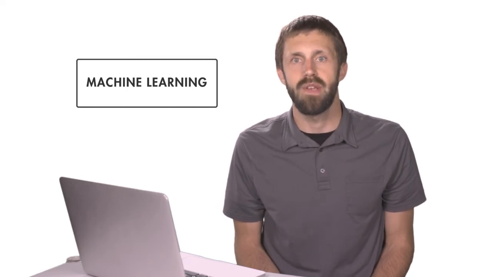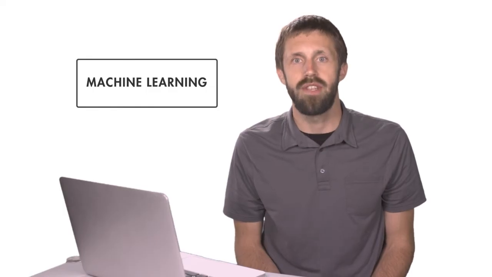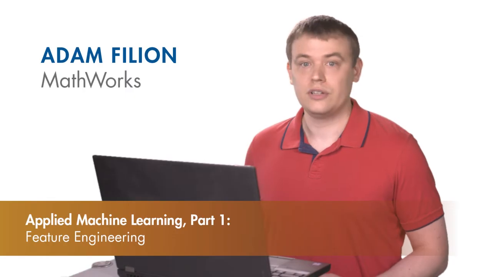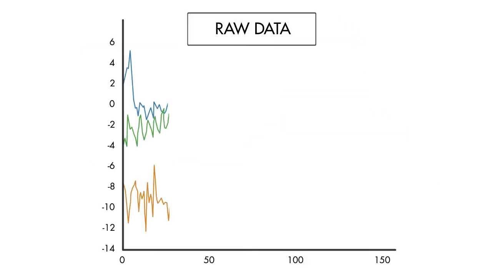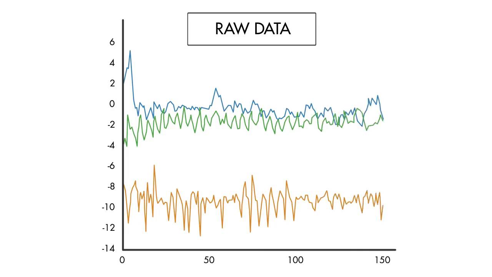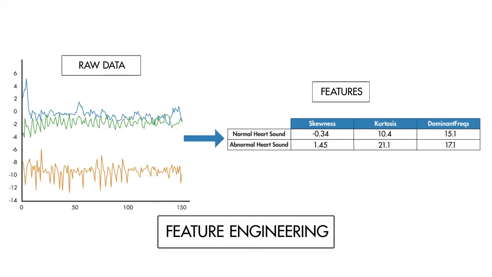In our next series, we're going to look at some advanced topics related to machine learning, such as feature engineering and hyperparameter tuning. Machine learning algorithms don't always work so well on raw data. Part of our jobs as engineers and scientists is to transform the raw data to make the behavior of the system more obvious to the machine learning algorithm. This is called feature engineering.